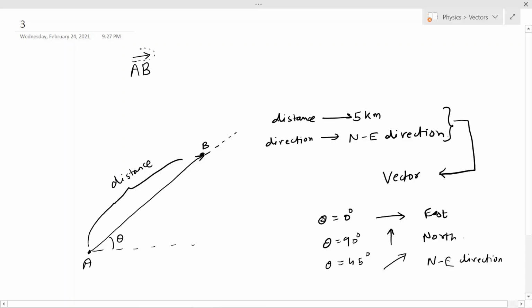This arrow which is pointing in the right direction doesn't mean that the vector is pointing in the right direction. It is just a notation. For example, I have another vector, suppose, which is CD. Even this vector I can write as CD with an arrow on top of its head pointing in the right direction. So the right directed arrow is just a notation.